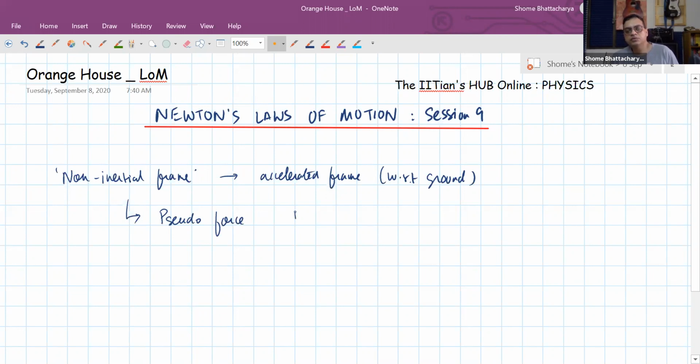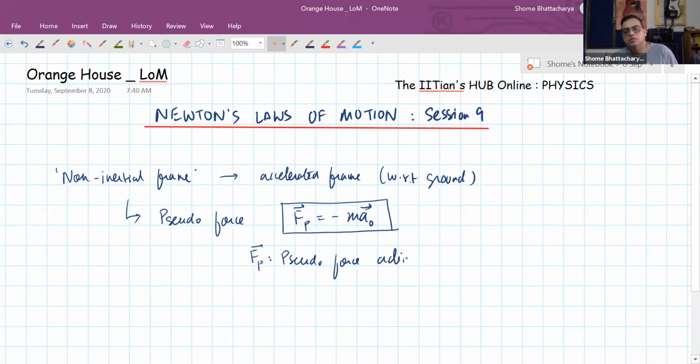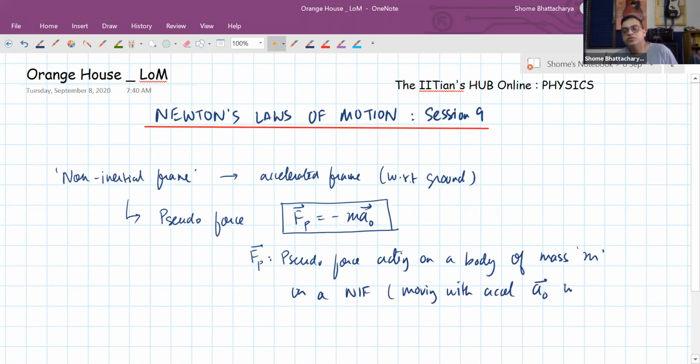which is given by the formula Fp equals minus m a naught, where Fp is the pseudo force acting on a body of mass m in a non-inertial frame, which is moving with acceleration a naught with respect to the ground frame.